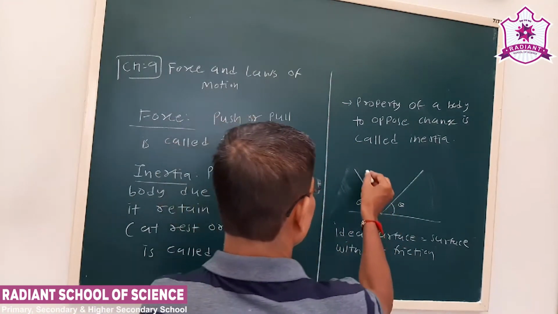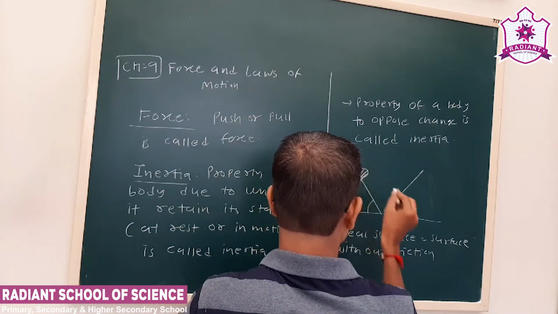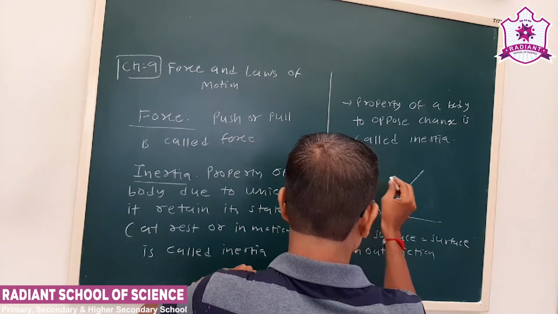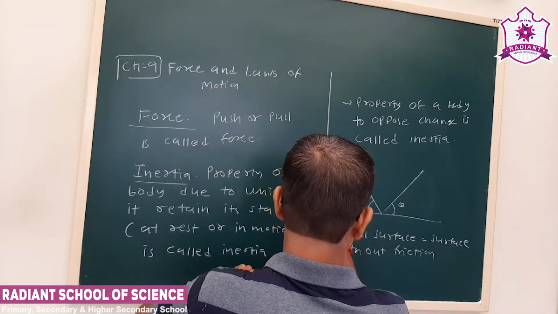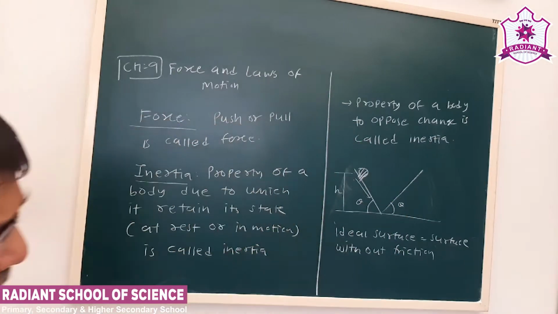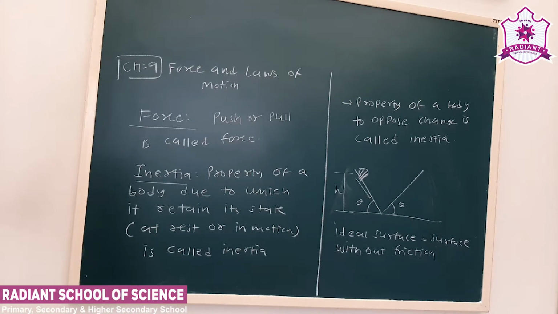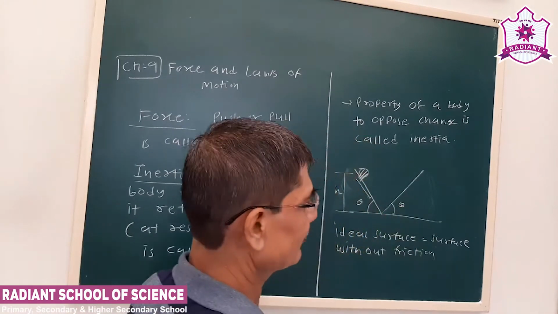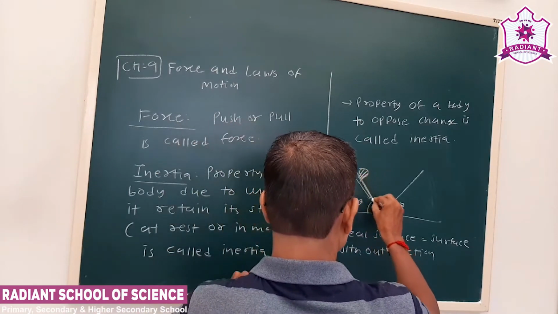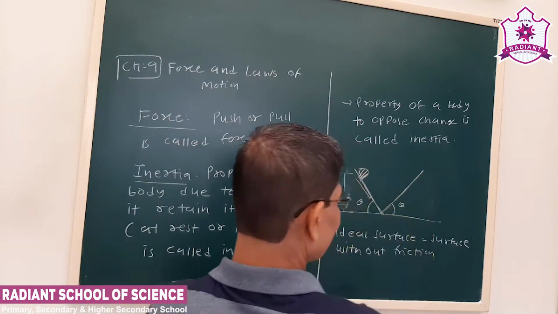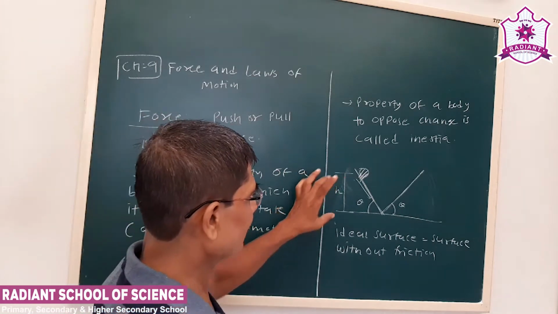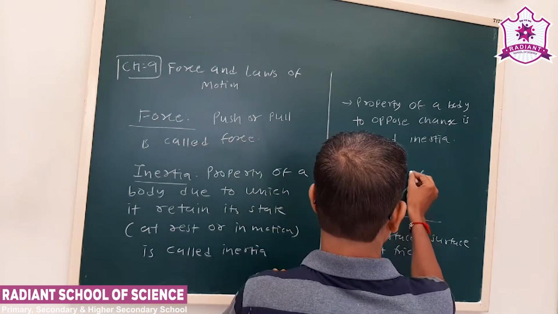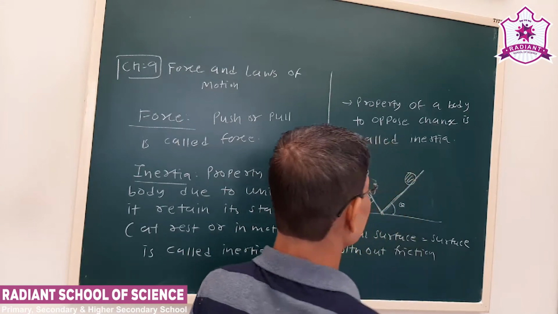See, when a ball is dropped from this slope, let us say the height is h. Okay. Now he assumed that if both are frictionless surfaces, then whatever height the ball comes down from, it will move up to the same height on the other surface.